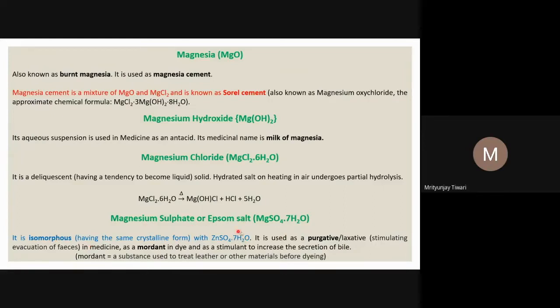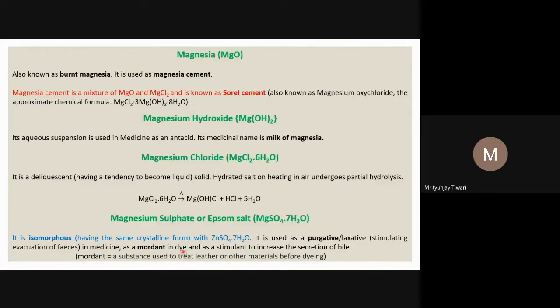This magnesium sulfate or Epsom salt is used as a purgative, also called a laxative. Those who are having constipation are administered this by the doctor, and then the passage of the fecal matter becomes more facile. So it is used as a medicine for those who are having constipation. So it's called a laxative or purgative. So it's used in medicine.